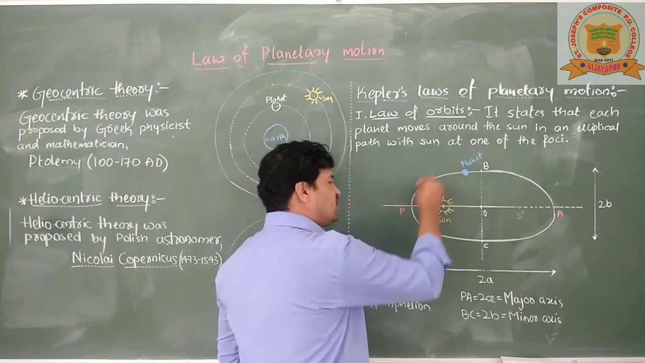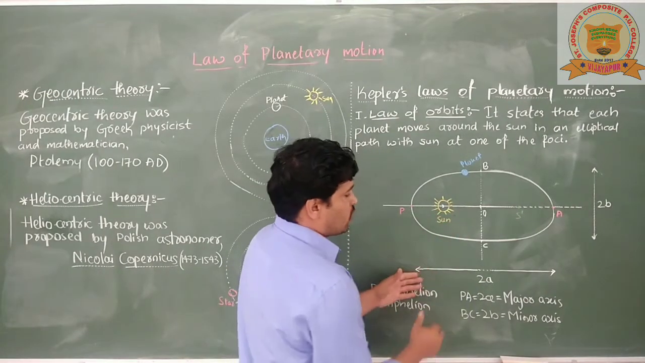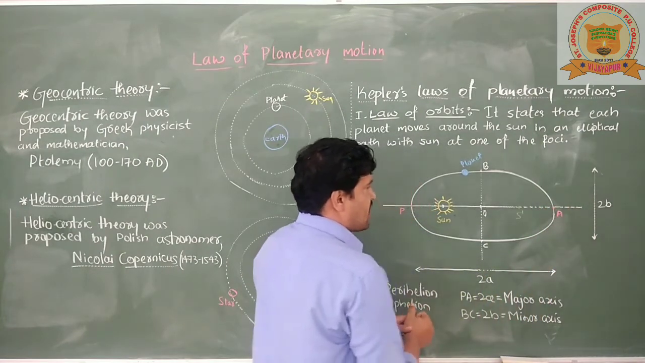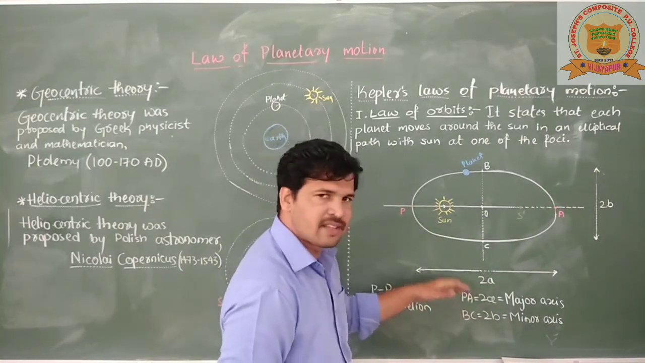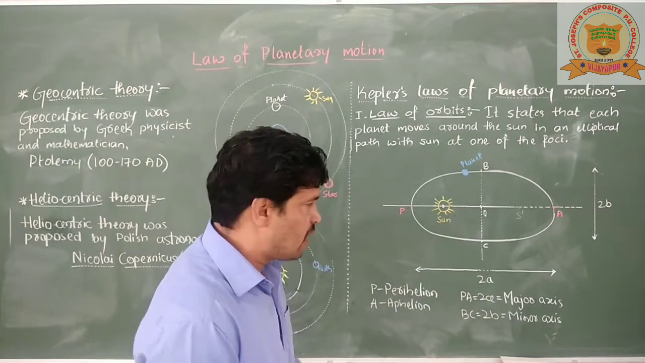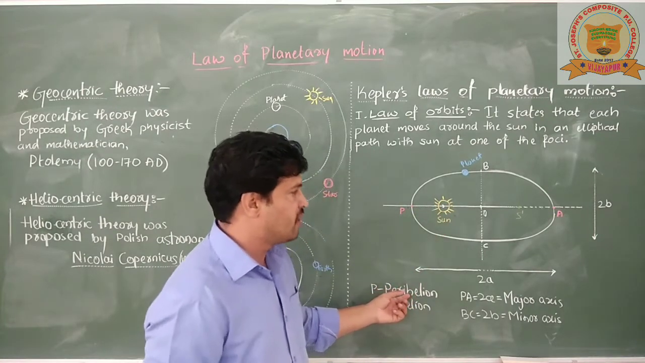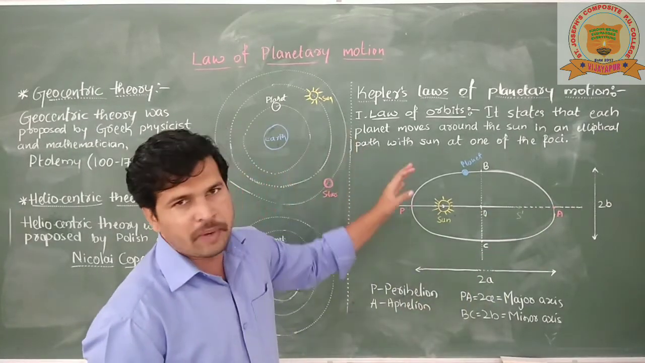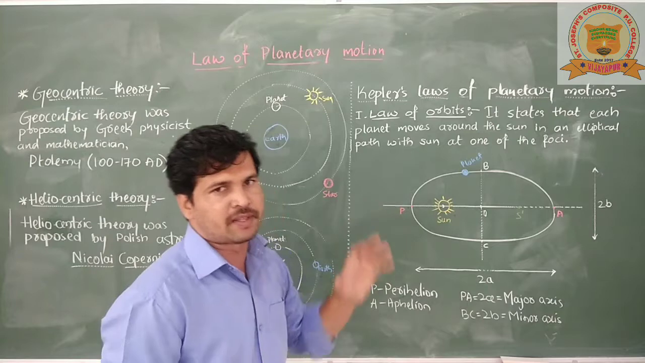So the planet is revolving around the sun in an elliptical path. For this ellipse we have two axes. One is called the major axis, that is P to A, and the other one is B to C, called the minor axis. Half of the major axis is called the semi-major axis and half of the minor axis is called the semi-minor axis. Then there are two points here. The one nearest to the sun is called perihelion and the one farthest from the sun is called aphelion. So this is the law of orbits. According to this law, planets are revolving around the sun in an elliptical path.